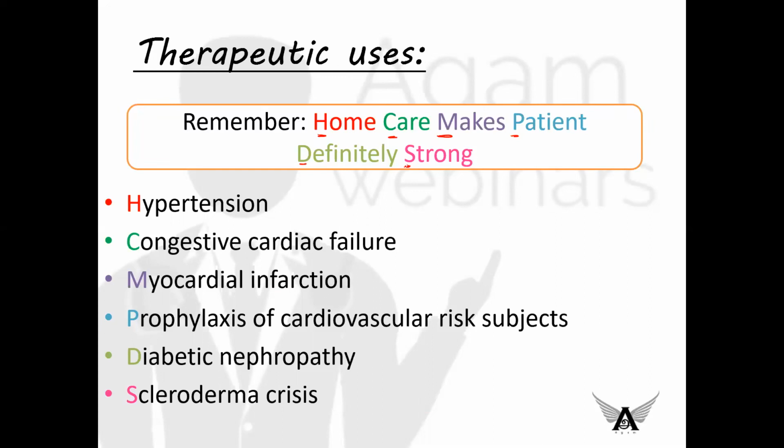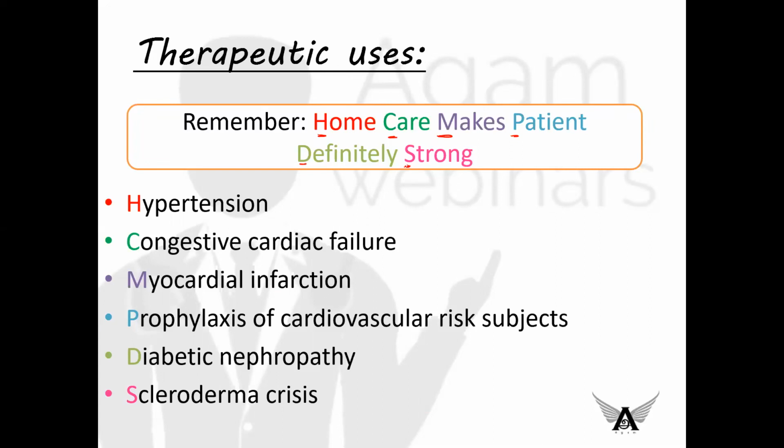Okay, and the next one is congestive cardiac failure. They can be prescribed to all patients with impaired left ventricular function. And next is acute myocardial infarction. They have shown both short-term and long-term improvement in survival and decrease in reinfarction. They also should be started within 24 hours in patients with myocardial infarction.